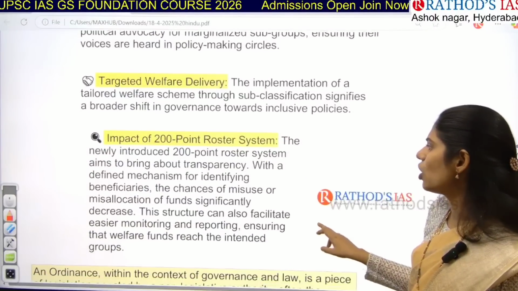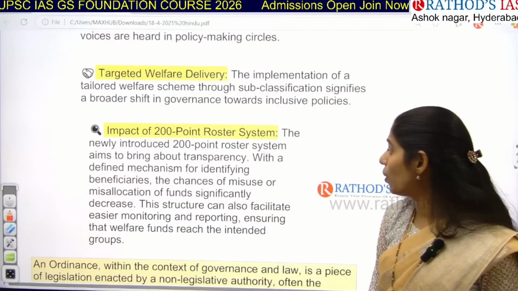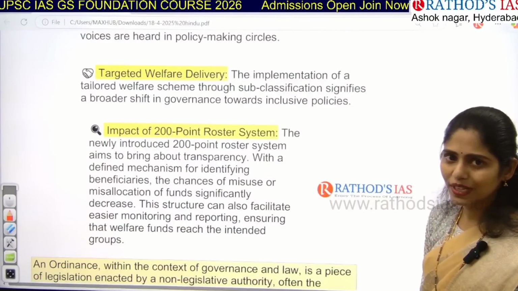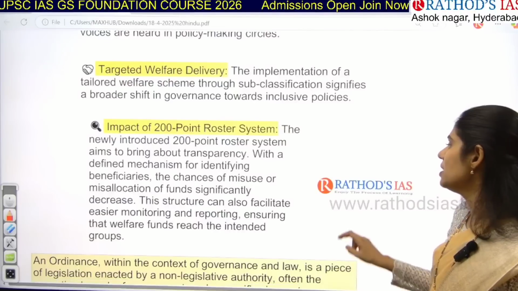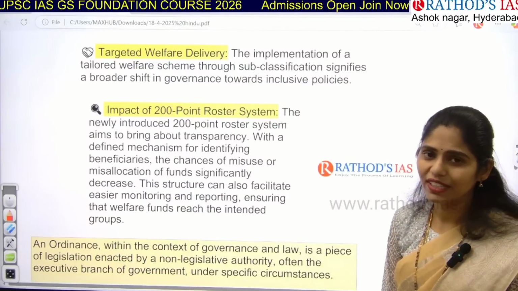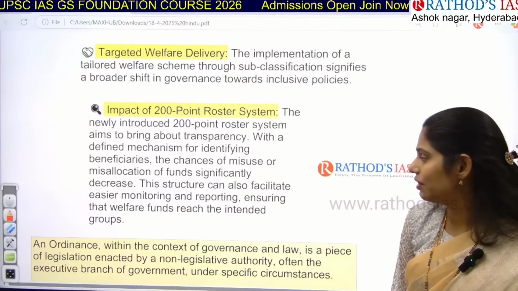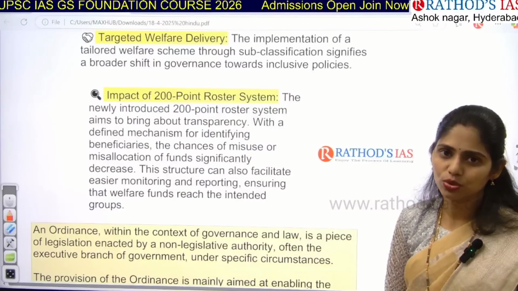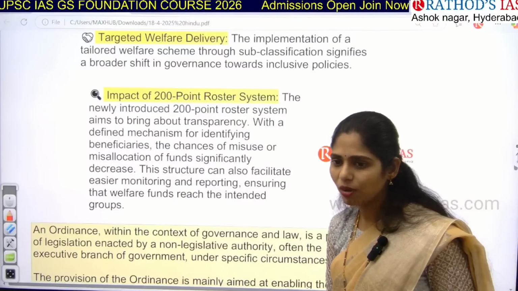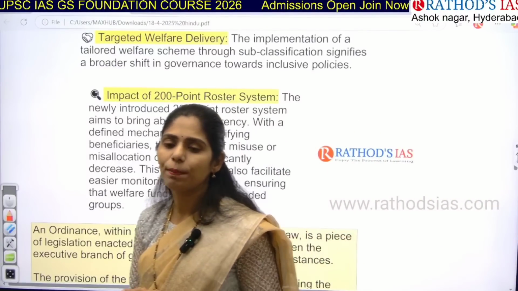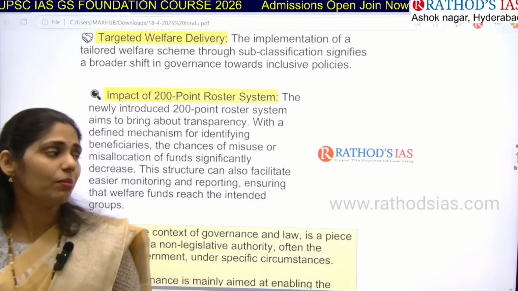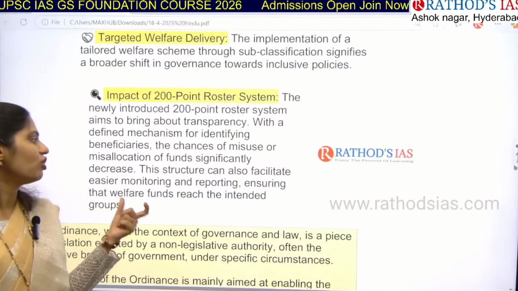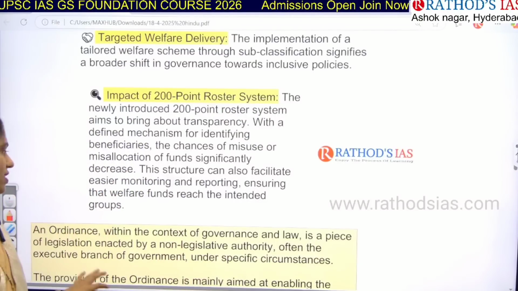For this, the government introduced a 200-point roster system to bring transparency. With this mechanism, they will try to identify the targeted beneficiaries very efficiently and give the benefits to them. So what will be the advantage? There will be proper utilization of funds, and very little misallocation or misutilization of funds.